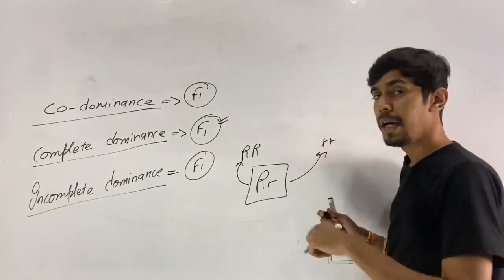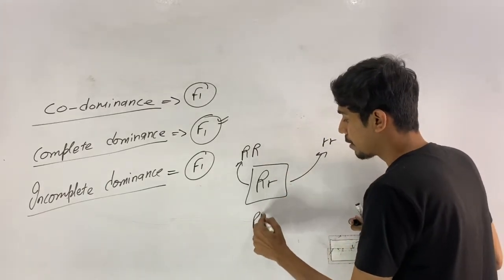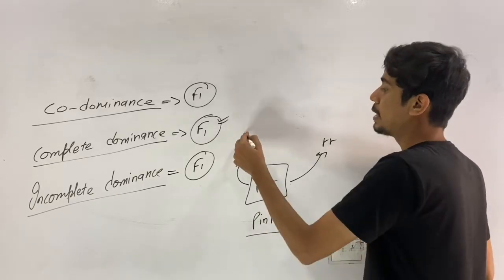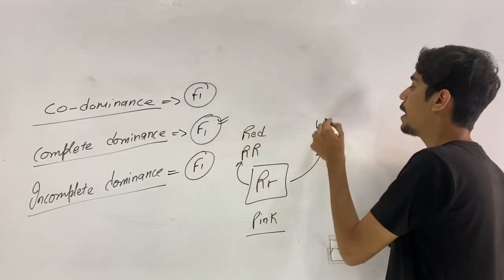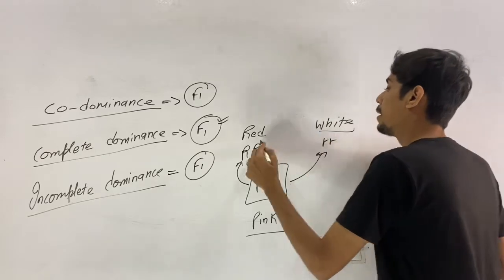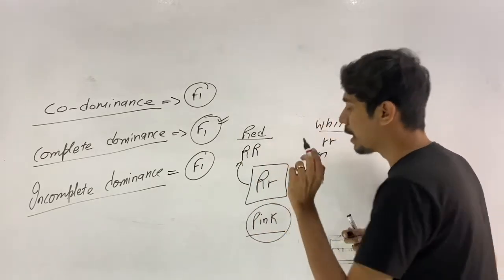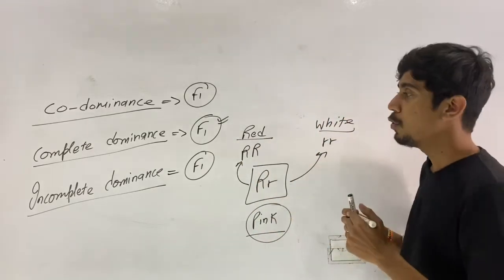The phenotype is of the intermediate type. We get pink flowers. These are red flowers, these are white flowers, but the F1 which is observed is pink, so it does not resemble either of the two parents.